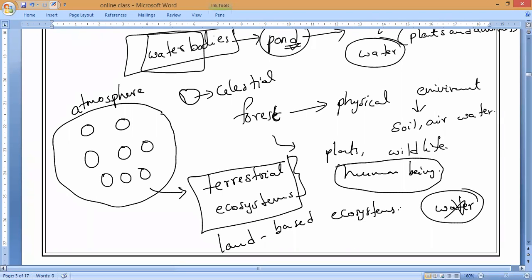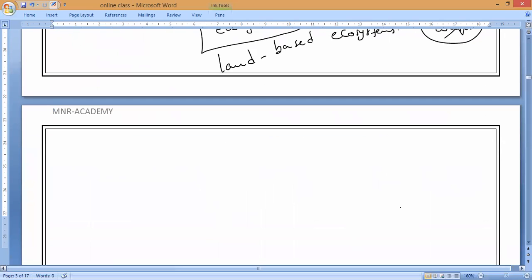Now, most of the ecosystems in our world are natural ecosystems, and some of them are man-made ecosystems also. These we used to call man-made ecosystems, or artificial ecosystems.